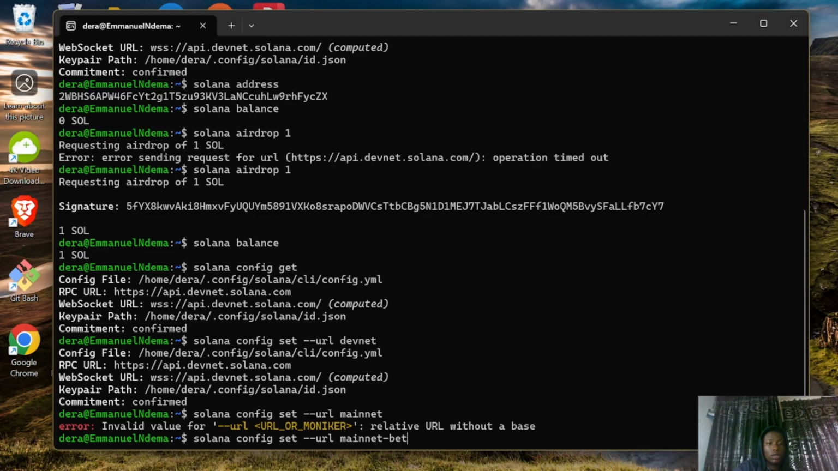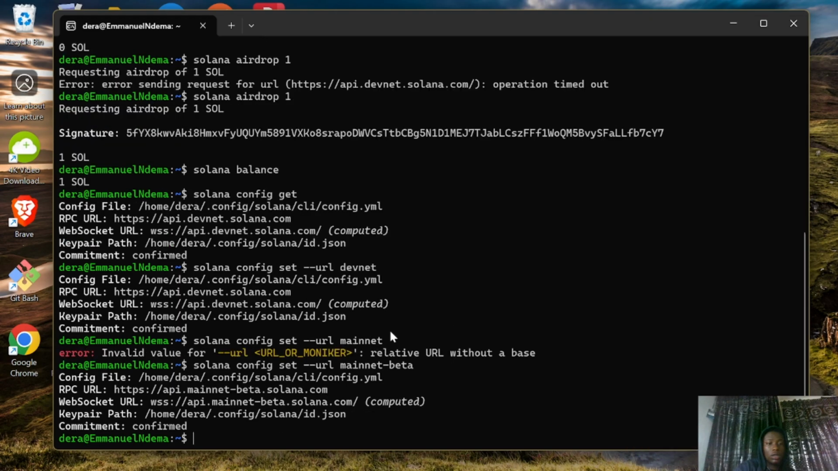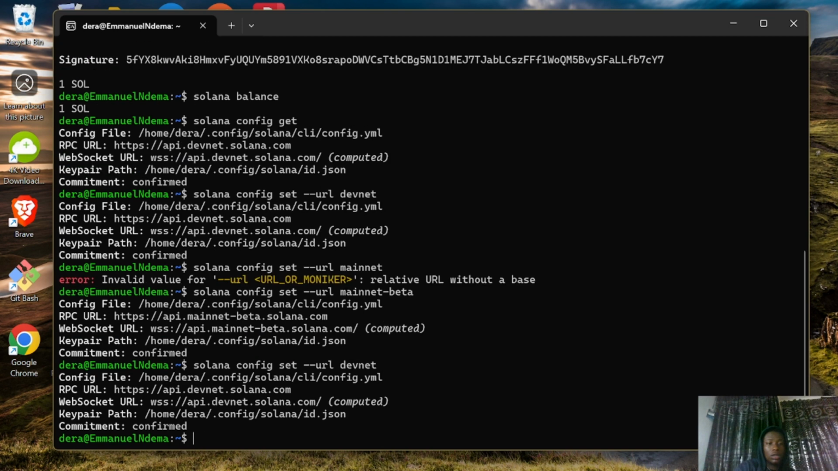Mainnet better. And as you can see, we have configured our RPC URL to be mainnet. So here it is: api.mainnet.beta.solana.com. But now we are not using mainnet for anything because we don't even have mainnet tokens. We have just testnet or devnet tokens. So let's write back our command: solana config set URL devnet, and here we go.